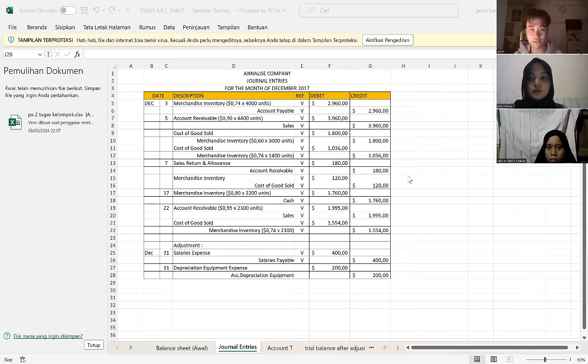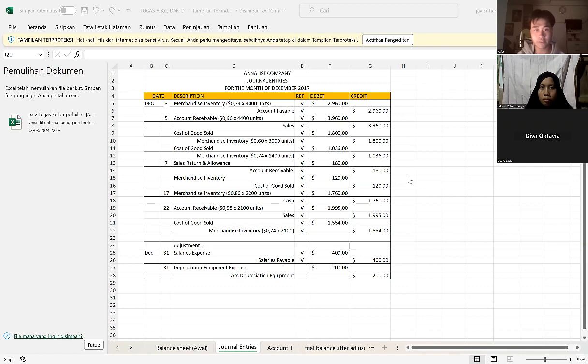So the first journal is the journal for recording returns, namely sales return and allowance on debit and account receivable on credit as 180. Then the second journal is merchandise inventory on debit and cost of goods sold on credit as 120 to record the cost price. The fourth is purchase merchandise for cash. The journal entry is merchandise inventory on debit and cash on credit as